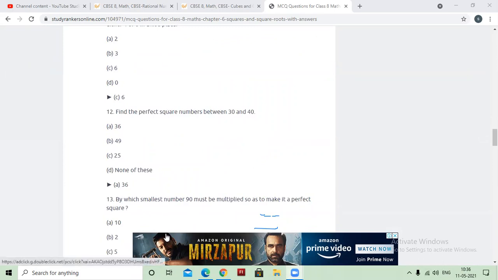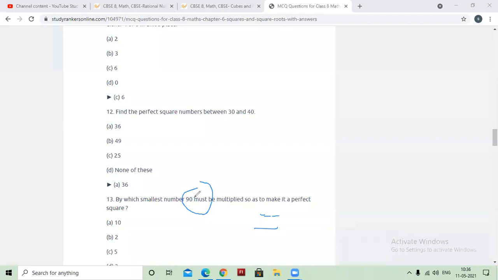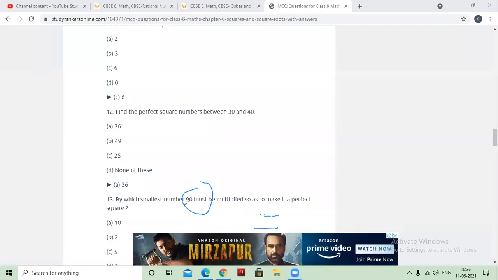Do this question. By which smallest number should 90 be multiplied to make it a perfect square number? Hurry up, do this. By which number should 90 be multiplied to make it a perfect square number? Make the factors of 90. Whatsoever digit is missing in the pair, that will be the least number to multiply this.